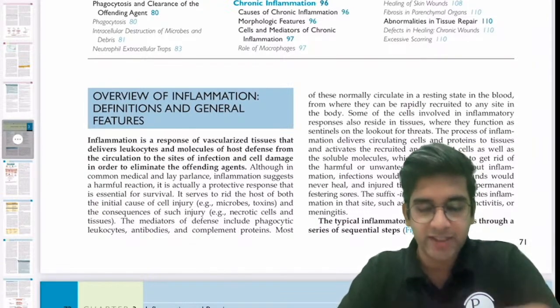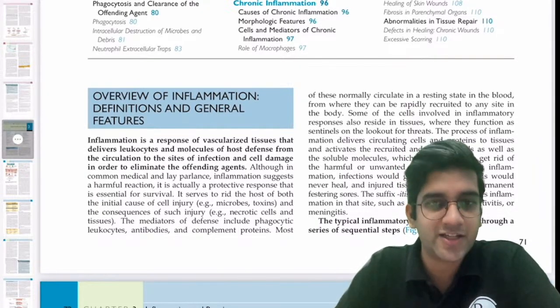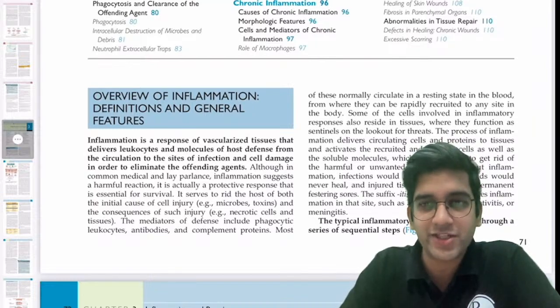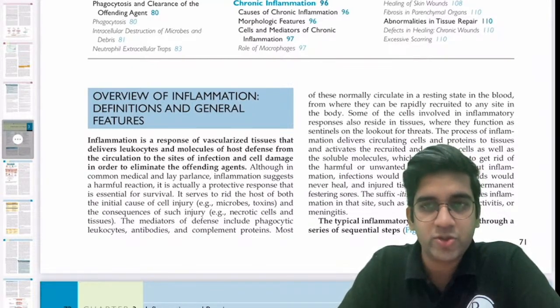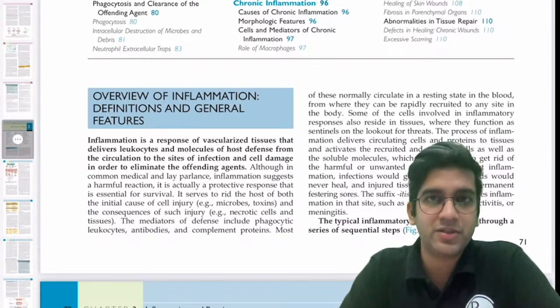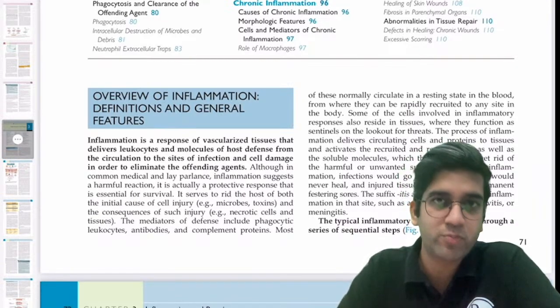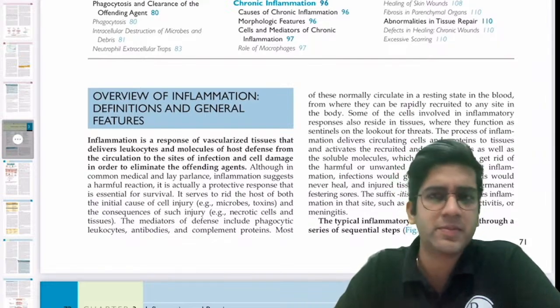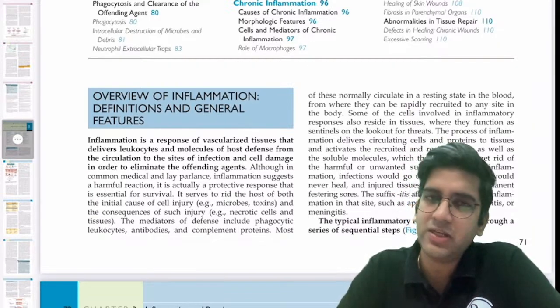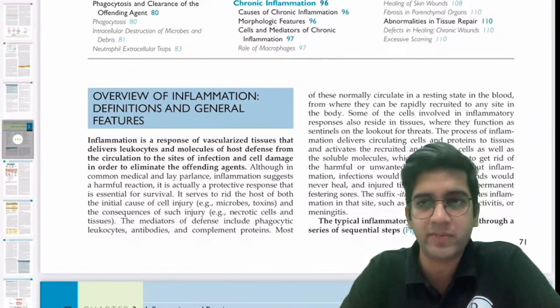Hello, Priya. So, let's start again with the RRR series. I'm going to jump to the second chapter. I'll be completing the entire second chapter in RRR because I feel that the second chapter, inflammation, is one of the most important. The simple reason: once you go to your systemic pathology or any disorder in any organ in our body, half of them is going to be inflammatory, right?